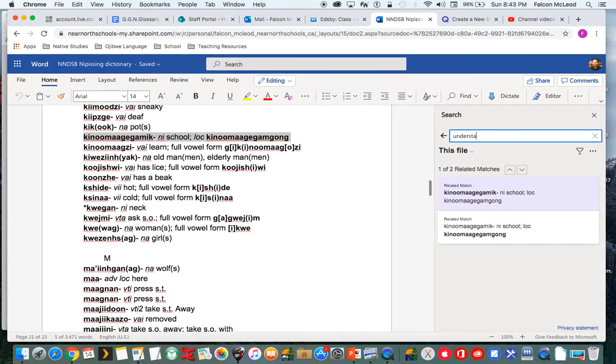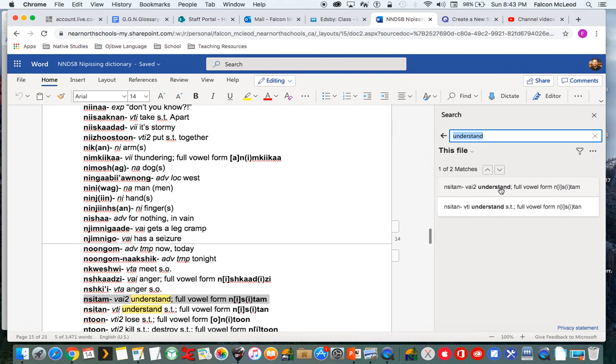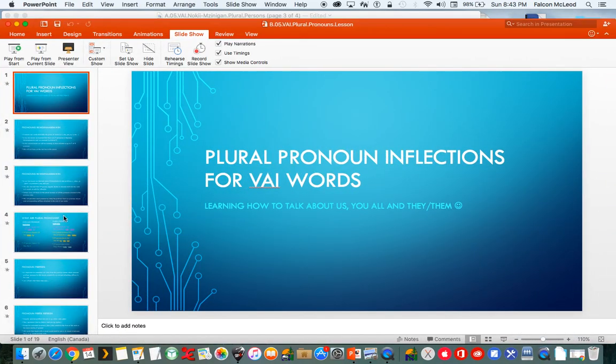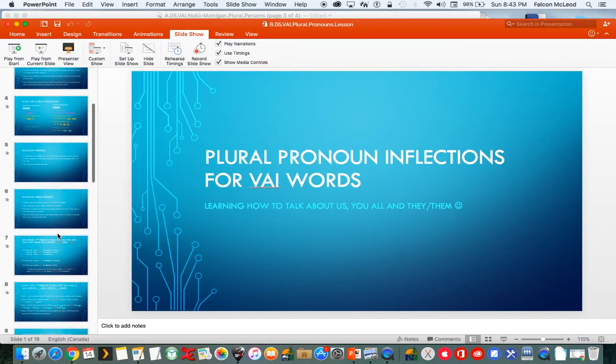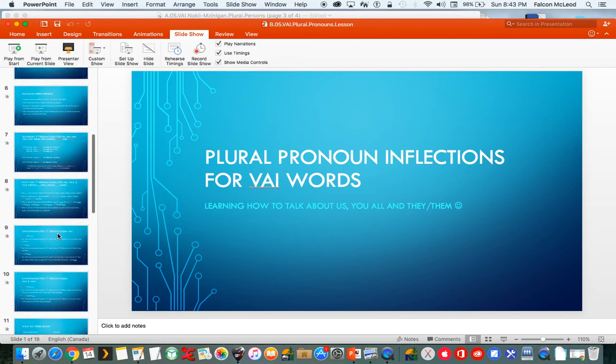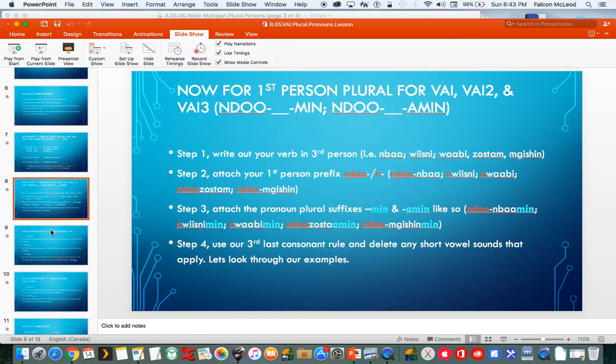So understand in the dictionary is our VAI2, not a VTI, VAI2, "in situm." So now we need to pluralize this, so that's we all. So we can go back to our lesson here.